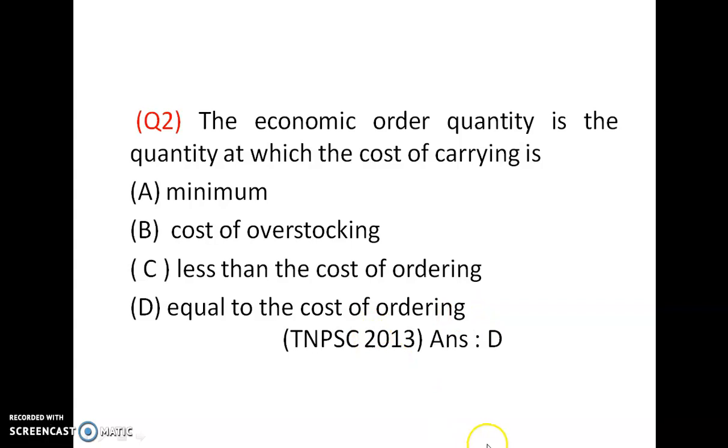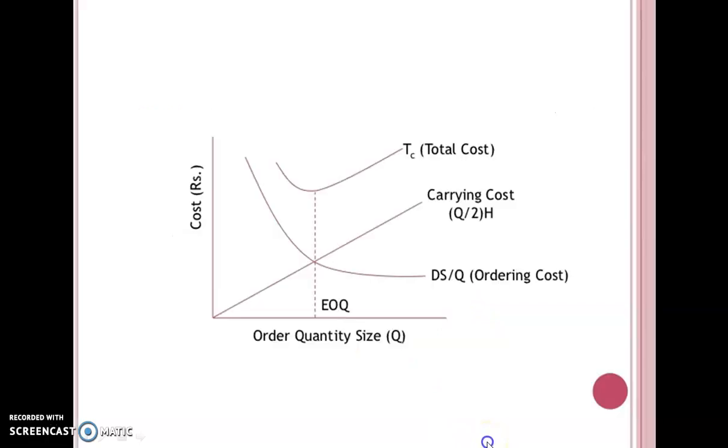So this is C1 and this is C3, cost of ordering. In this graph it is shown here. The economic order quantity size is plotted along the x-axis and the cost is plotted along the y-axis. And this is the inventory carrying cost C1, which increases with increasing quantity, but the ordering cost decreases with increasing quantity.